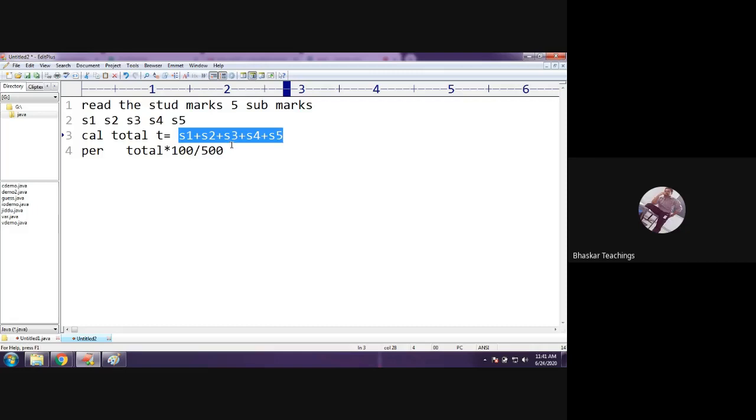After calculating the percentage, based on the percentage you have to display his grade. As I said earlier, if his percentage is between 75 to 100, you display Distinction. Otherwise, if the percentage falls between 65 to 74, display first class. In that way, 50 to 60 second class, 40 to 50 third class, below 40 fail.